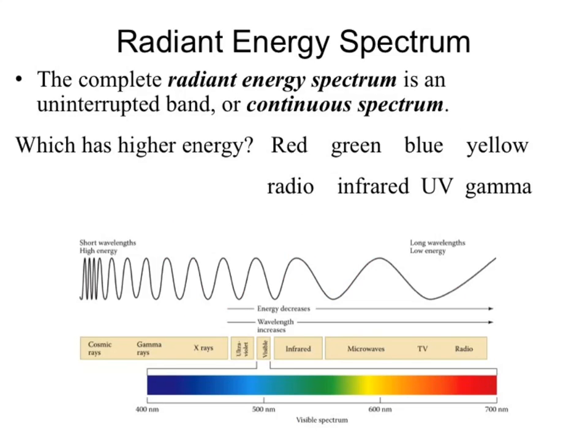The other thing we can look at is the energy associated with these individual lights. What we're used to seeing is just the visible spectrum of the electromagnetic radiation spectrum. So visible light is a small section of energy within the entire continuous spectrum, or our radiant energy spectrum. You should be able to pick up some information out of that based on energy.